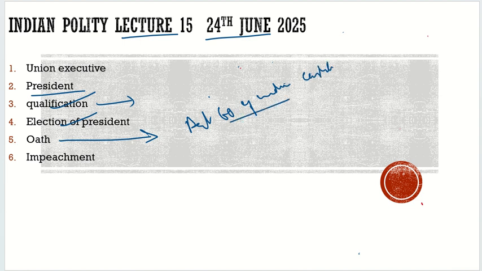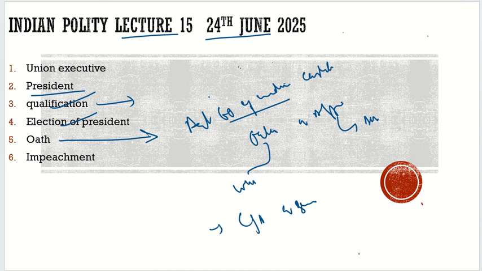It says oath or affirmation. Why is it written oath or affirmation? Oath is for those who believe in God. They will uphold the Constitution by swearing on God, and affirmation is for atheists or agnostics. So this is the basic difference. And who will conduct this oath of the president? Please know that such a question is often asked in the exam. It is the CJI who will conduct this oath, or the senior most judge if the CJI is not present. Chief Justice of India or the senior most judge.